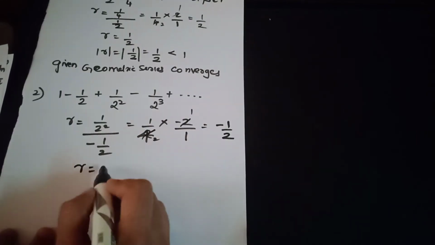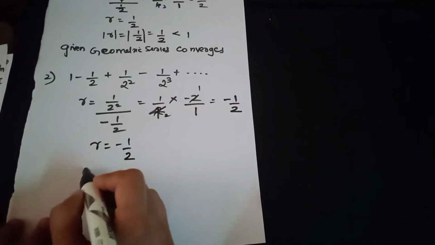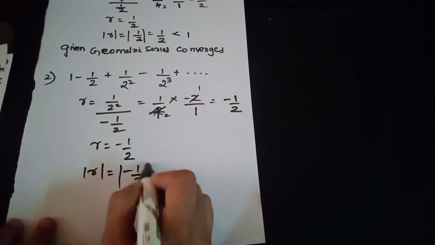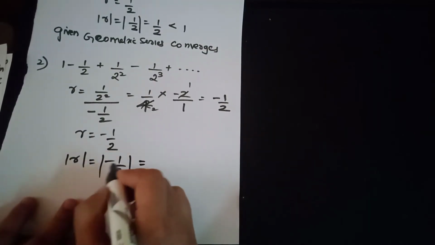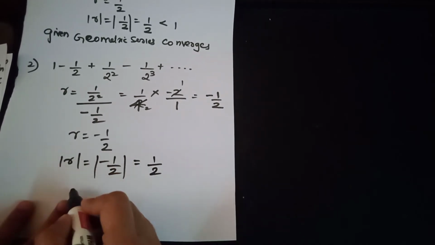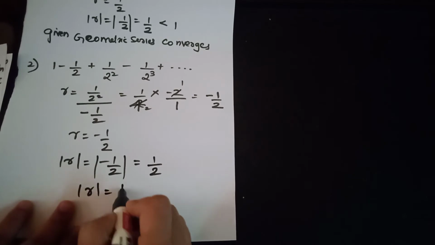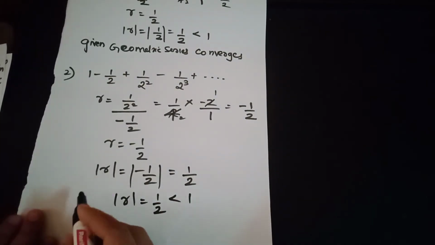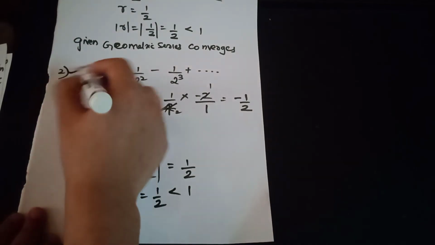So the r value is minus 1 by 2, and modulus of r is modulus of minus 1 by 2. When we apply modulus, it becomes a plus value. So modulus of r equals 1 by 2, which is less than 1, and hence